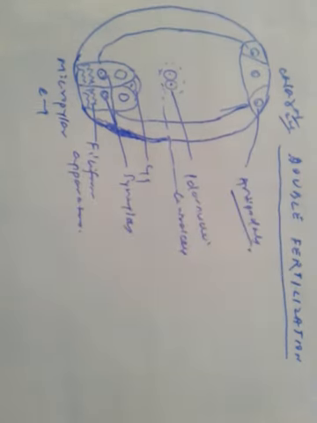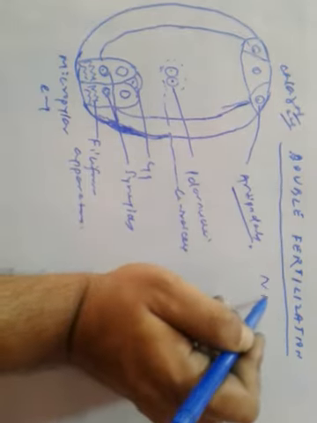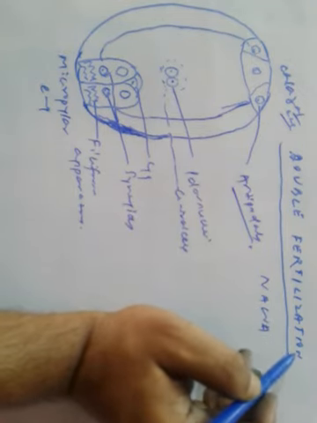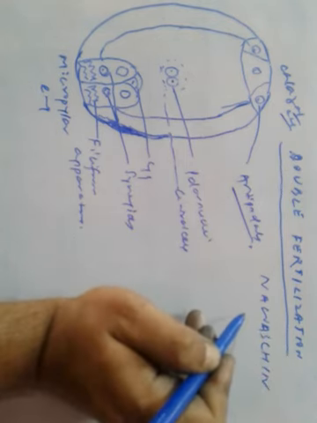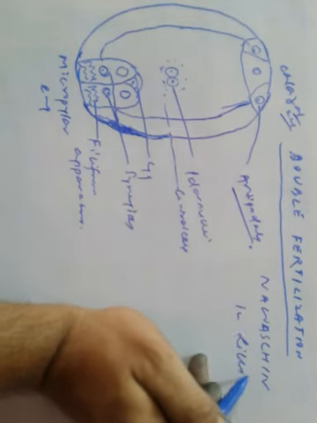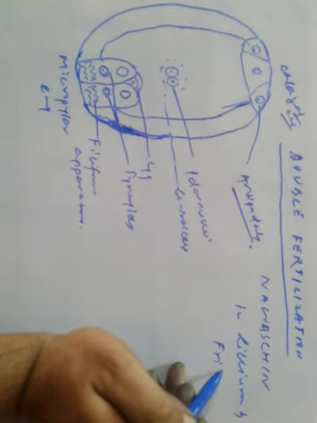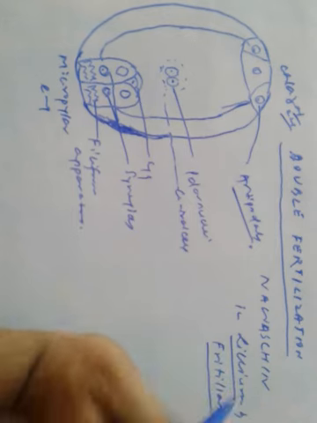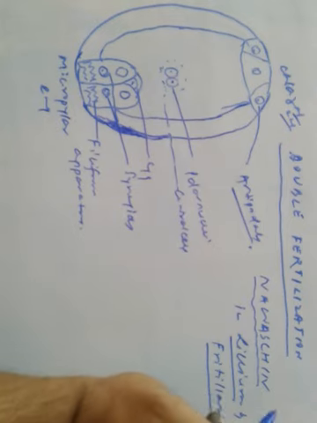Now let us discuss double fertilization. This was first demonstrated by Nawaschin in Lilium and Fritillaria in 1898.